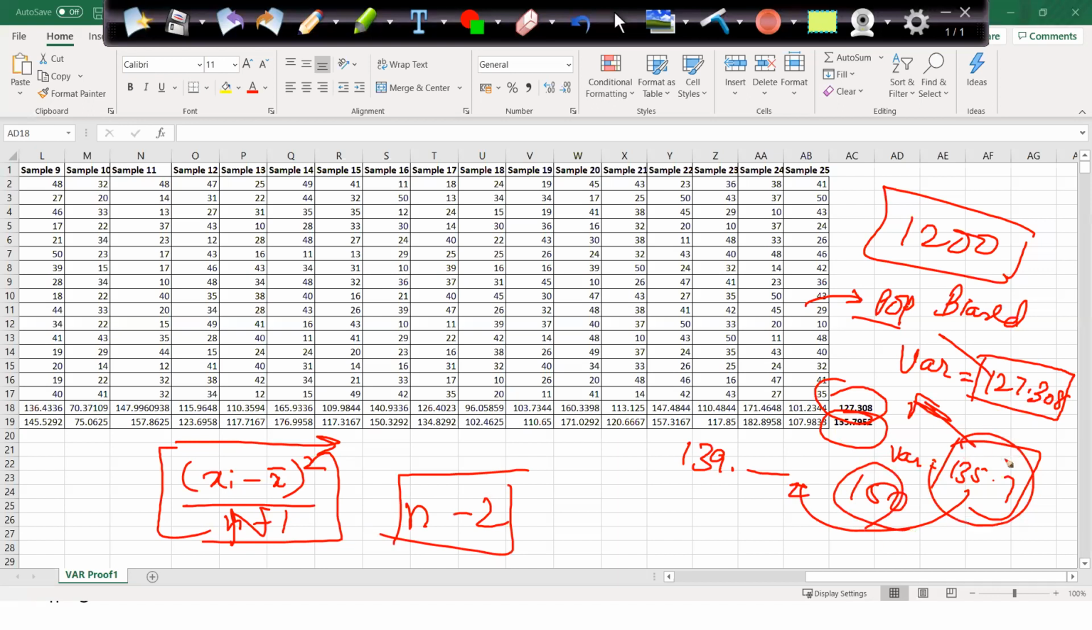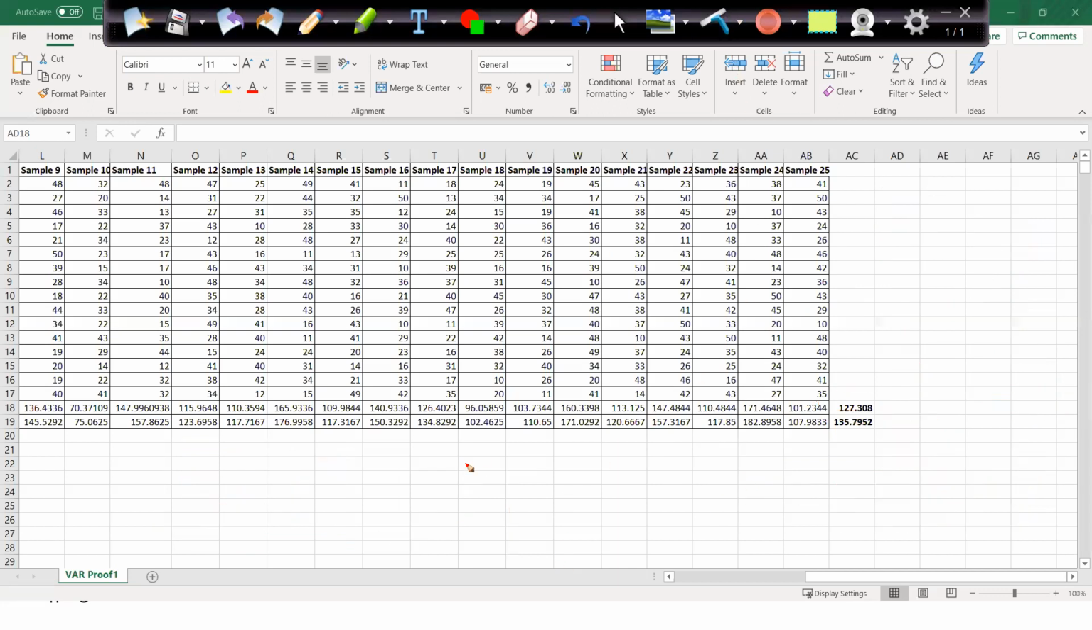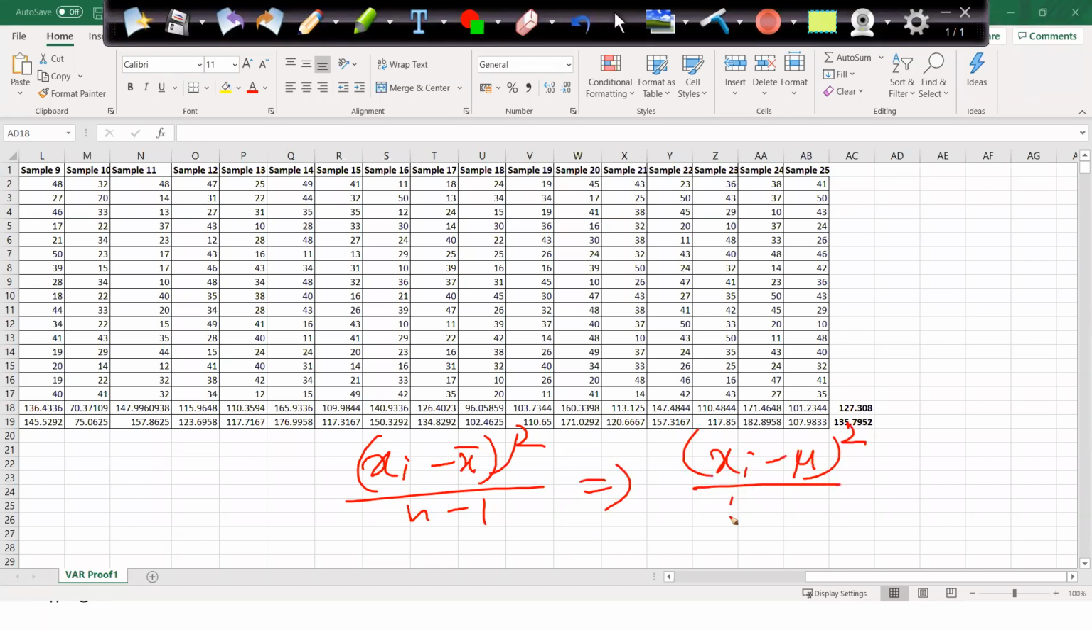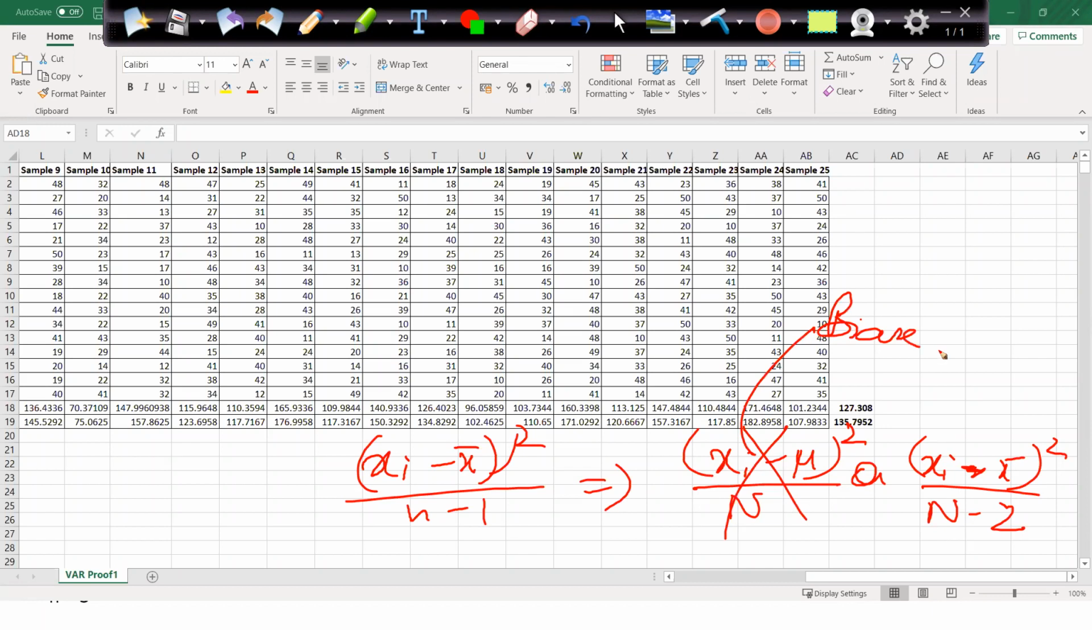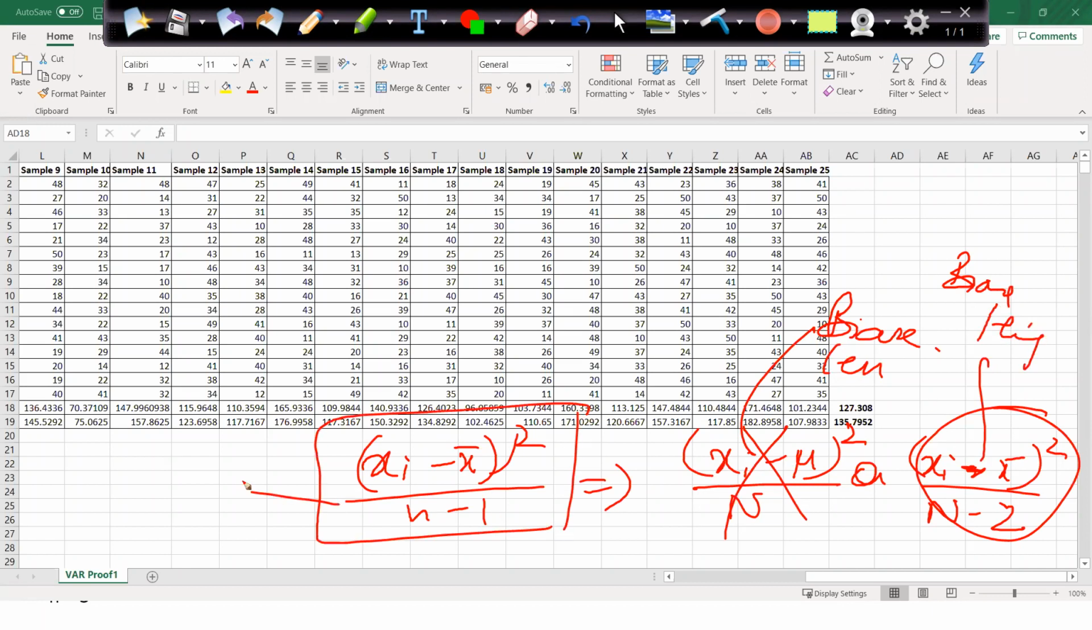So which is the correct one? 135 is nearer to 139. That's why people use the formula for the sample as xi minus x bar whole square by n minus 1, rather than going with xi minus mu whole square by n or xi minus x bar whole square by n minus 2. We may not use n minus 2 because it will be biased, giving me a lower value. I cannot use n either because it will be biased as well, giving me a high value. The correct formula we can use for the sample is n minus 1 as my denominator.